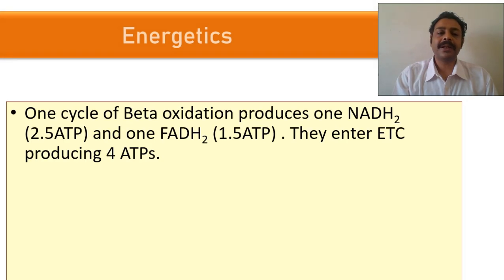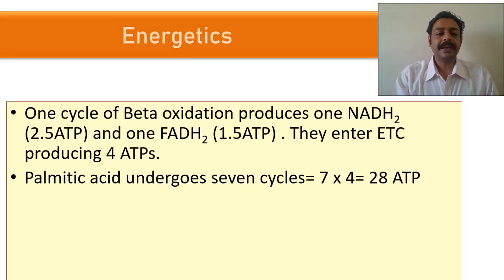So what is the total energetics? You can see FADH2 gives 1.5, so 7 into 1.5, and NADH gives 2.5, so 7 into 2.5.